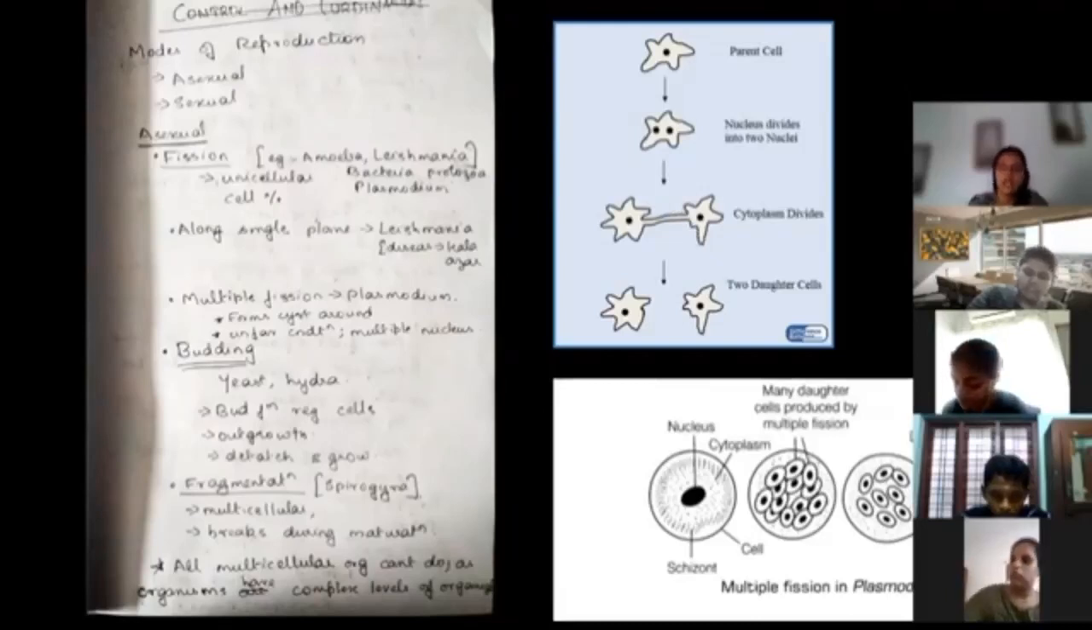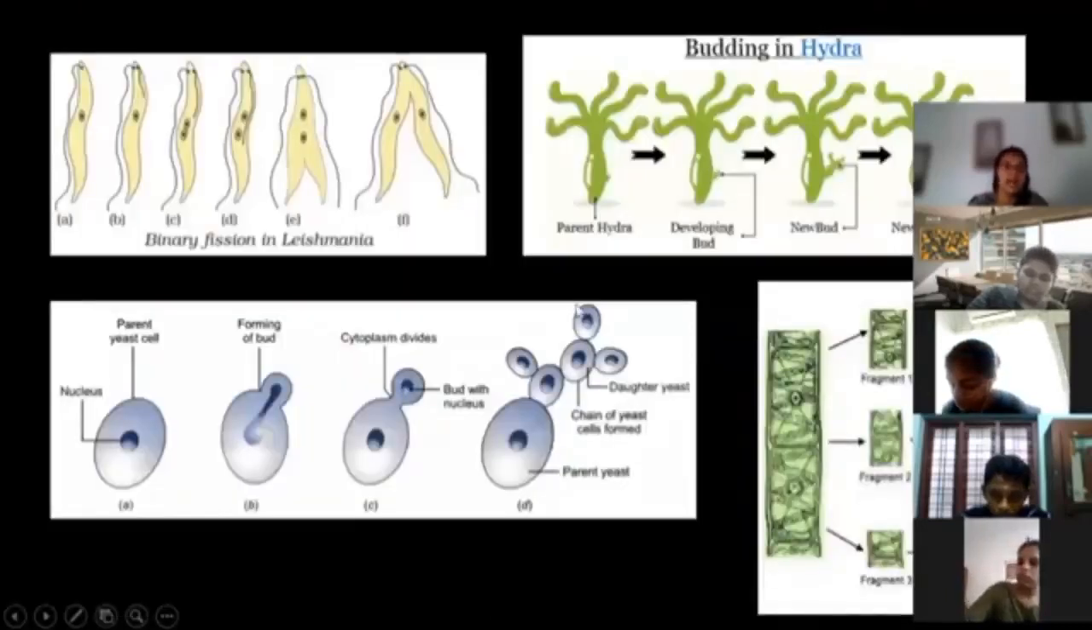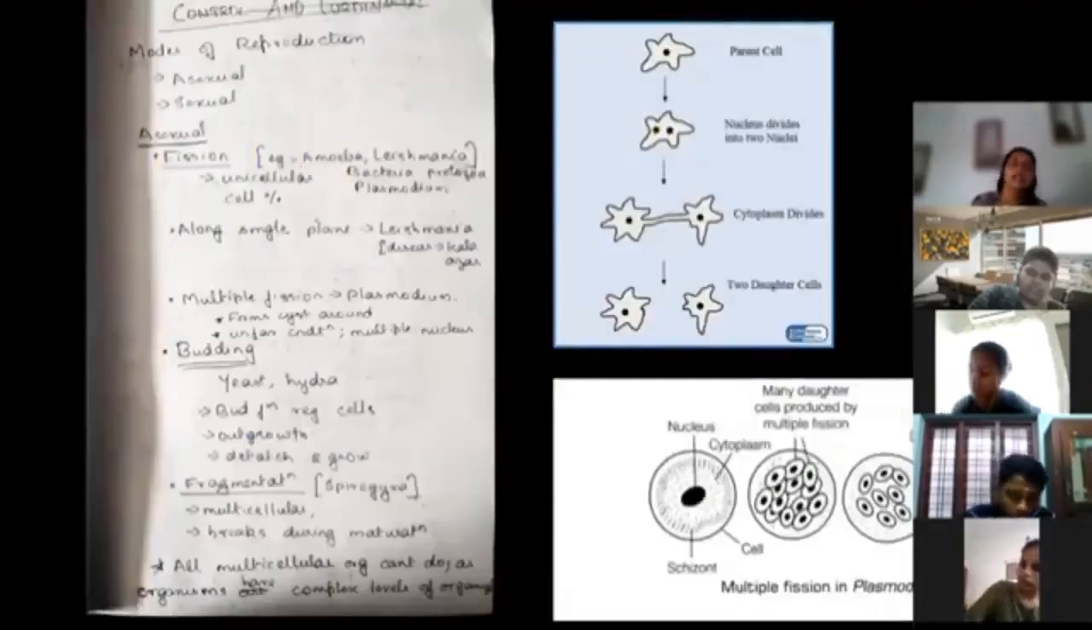But organisms like Leishmania, which causes kala azar, can divide only along one plane. This is single plane fission. Another thing is that Leishmania causes the disease kala azar. That is also very important because it is given in the textbook.